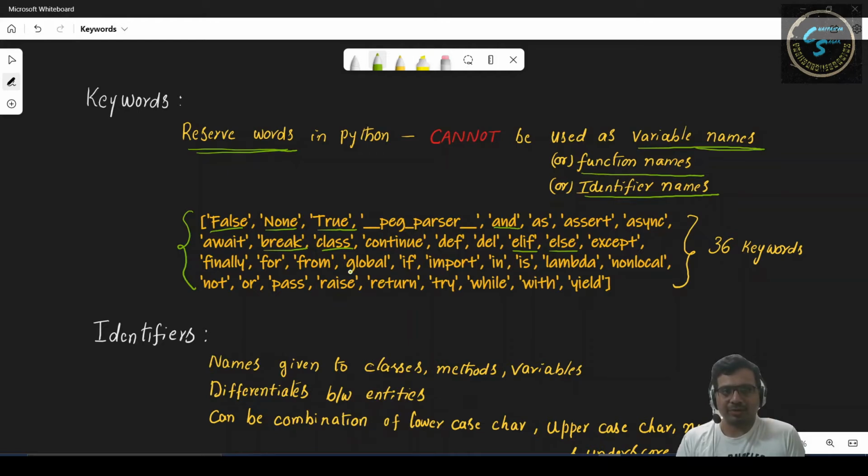So we might have heard about all these keywords in any other programming language as well. So we cannot use these keywords as variable names, function names, or identifier names. If we use these names as any of these variable names, we will get an error.